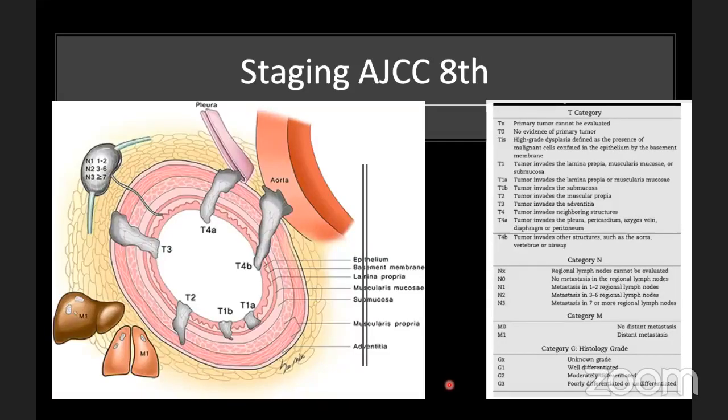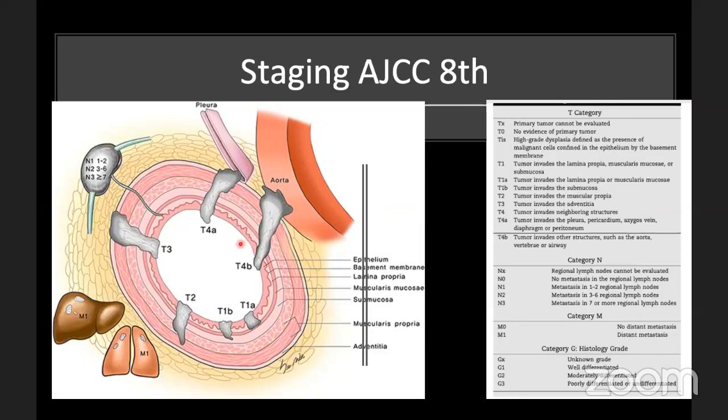This staging has already been discussed in detail by sir, so I will just highlight a few important points. Important is to identify the T1B stage and the T4 stage. T1B is involvement of the submucosa, and T4 is extension beyond the adventitia of the esophagus. T4A is involvement of the pleura, the pericardium and the peritoneum, and T4B is involvement of the aorta, the tracheobronchial tree or the vertebral body.